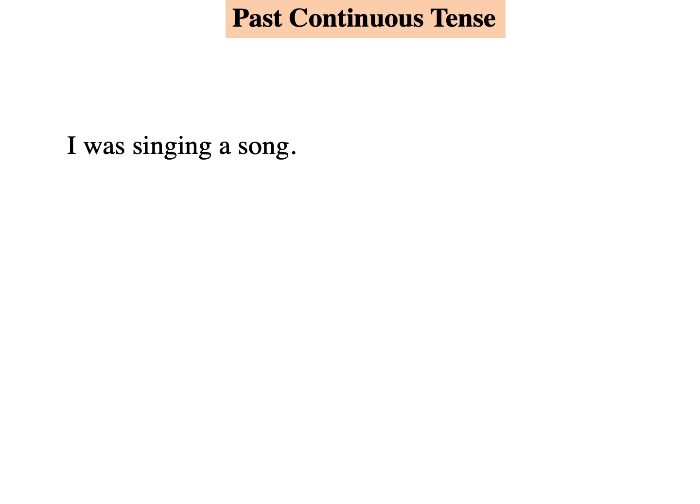The past continuous tense is used to express an action that was in progress in the past. To express an action in progress at some point of time in the past when another event took place. She was cooking when the guests arrived.